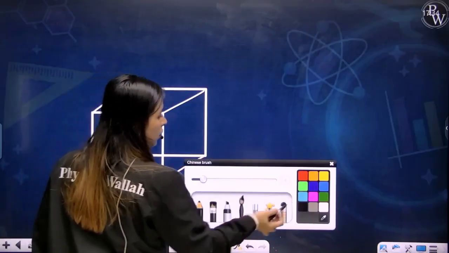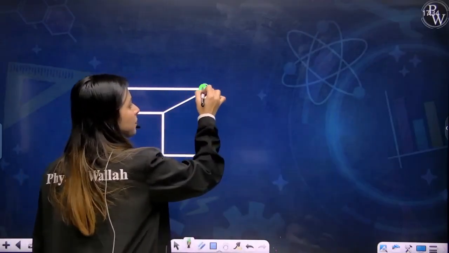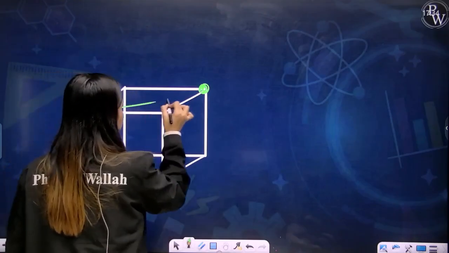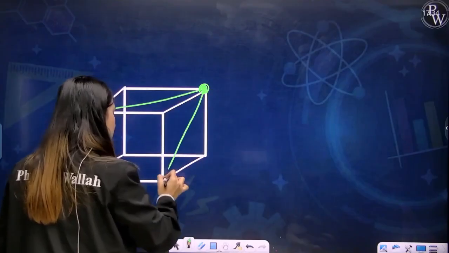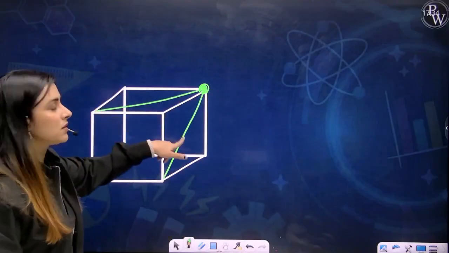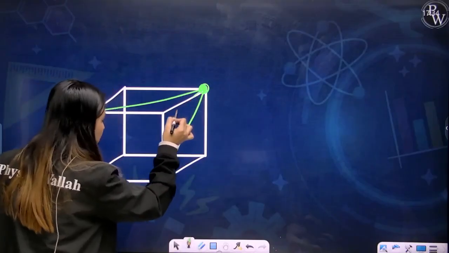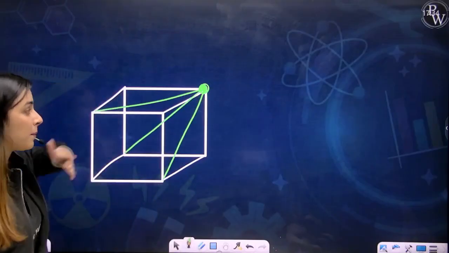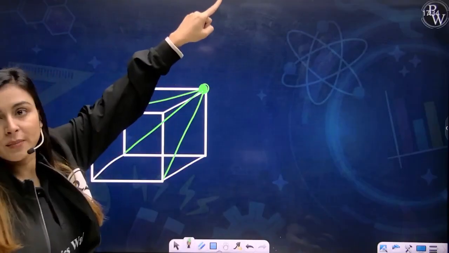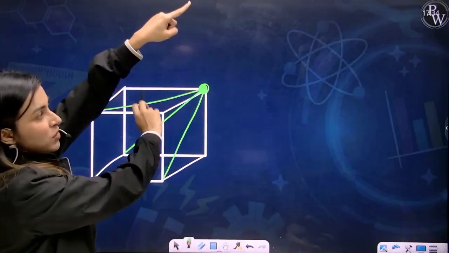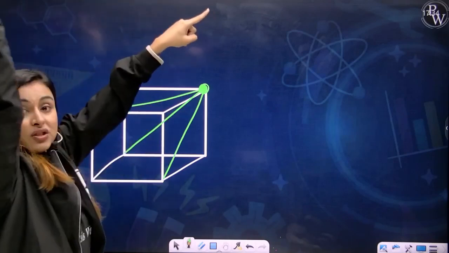Okay. So now you have an atom present here and you want to calculate the root 2a distance atoms. You'll have one atom here and you will have one atom here. I hope you understand that this is root 2a distance, root 2a distance. Can you see this face, my dear students? This is also root 2a backward. So you have to imagine this face, and you have to imagine the upper face.